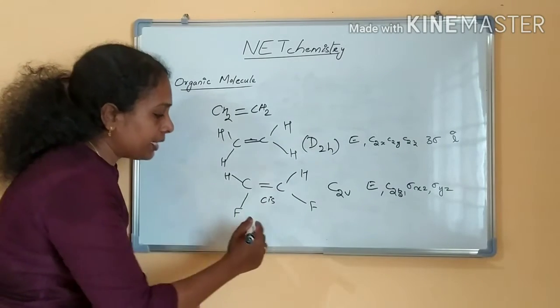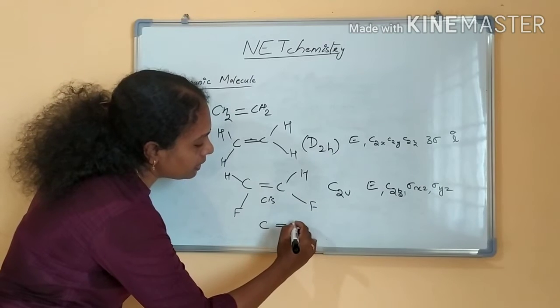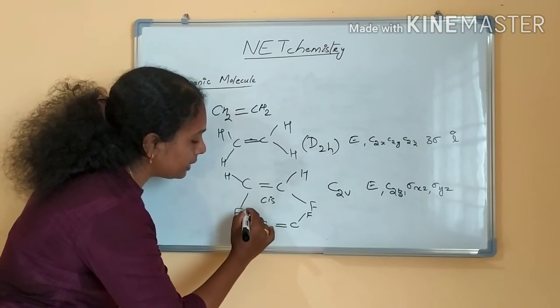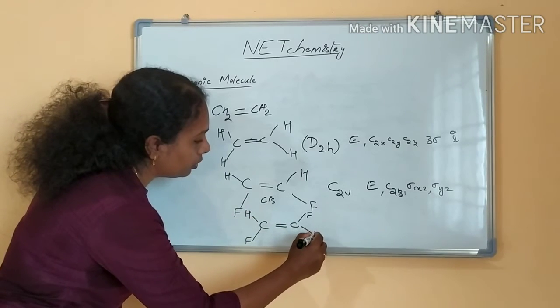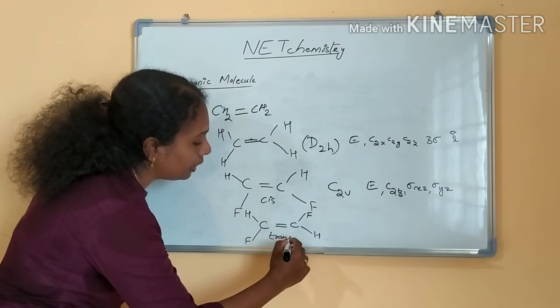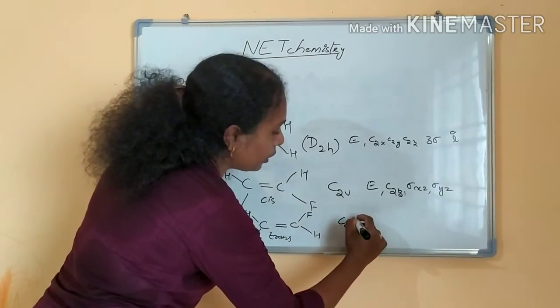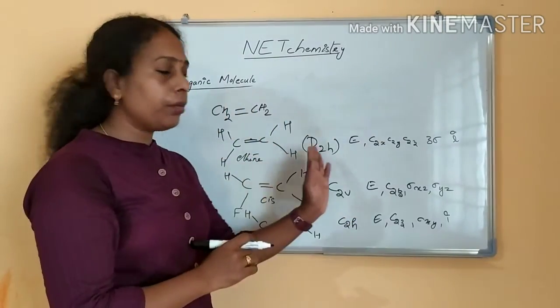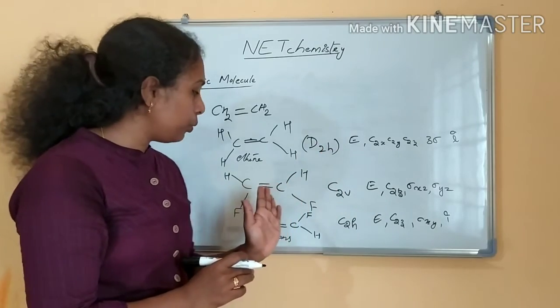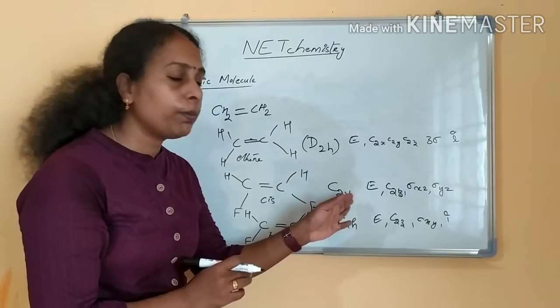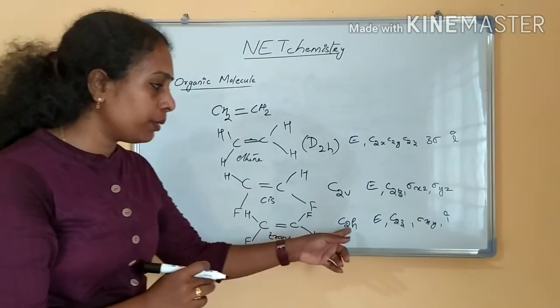Let us check with the trans substitution. If we see the trans substitution, okay, the trans isomer belongs to the point group C2H. So the ethene molecule belongs to the point group D2H. If it is a cis 1,2 difluoroethene, then the molecule will be C2V. The trans isomer will be C2H.